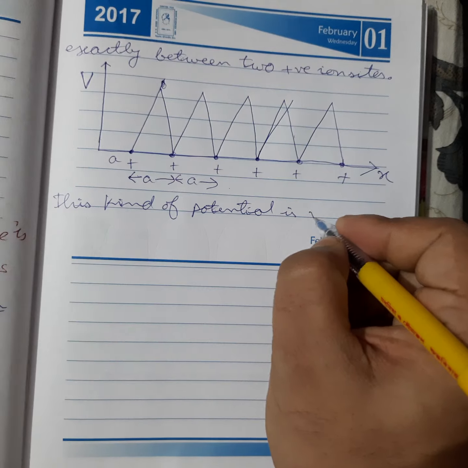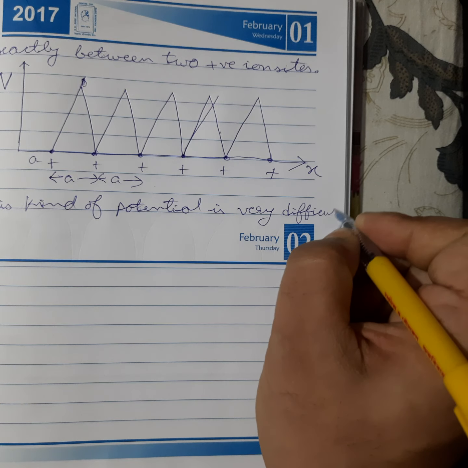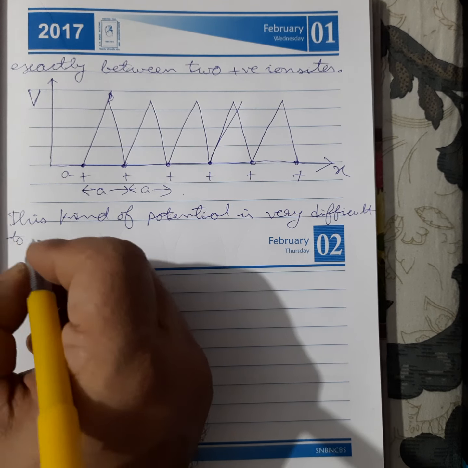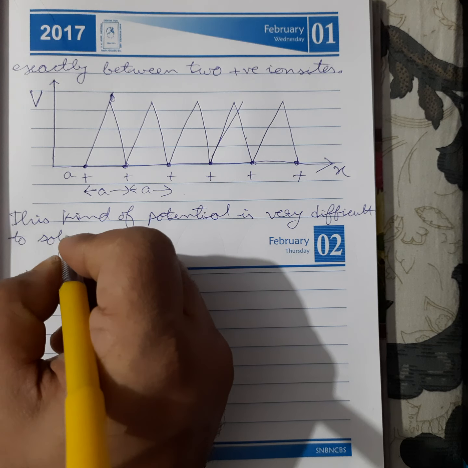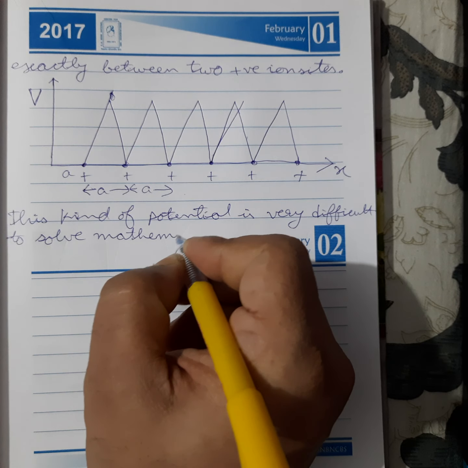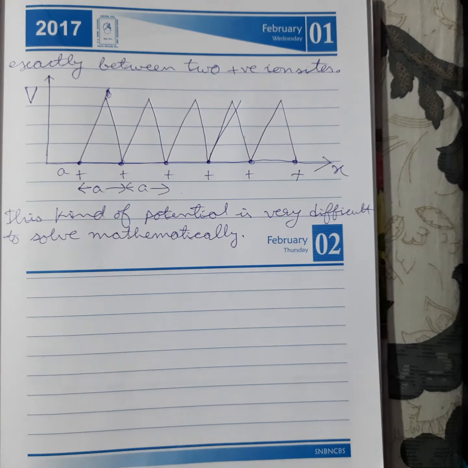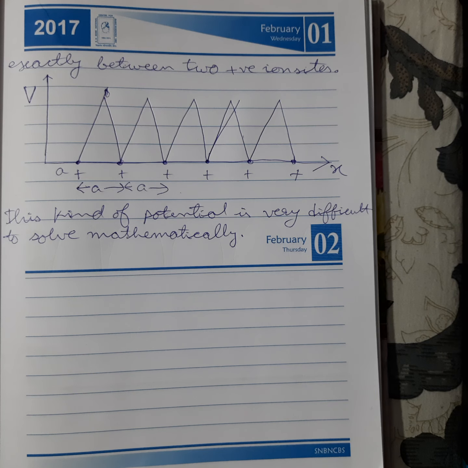This kind of potential is very difficult to solve mathematically.